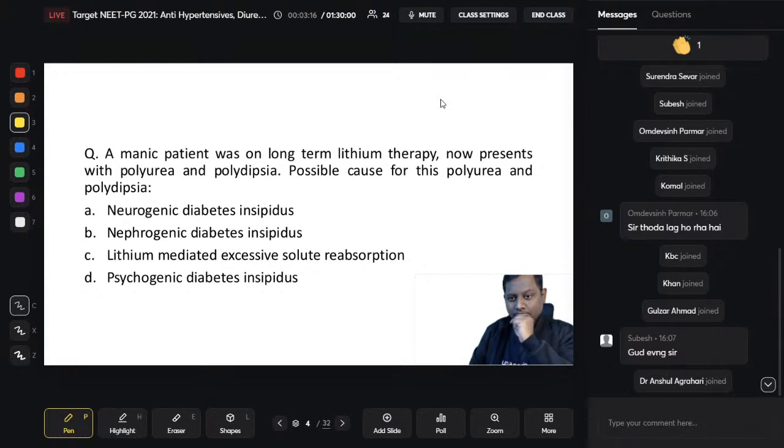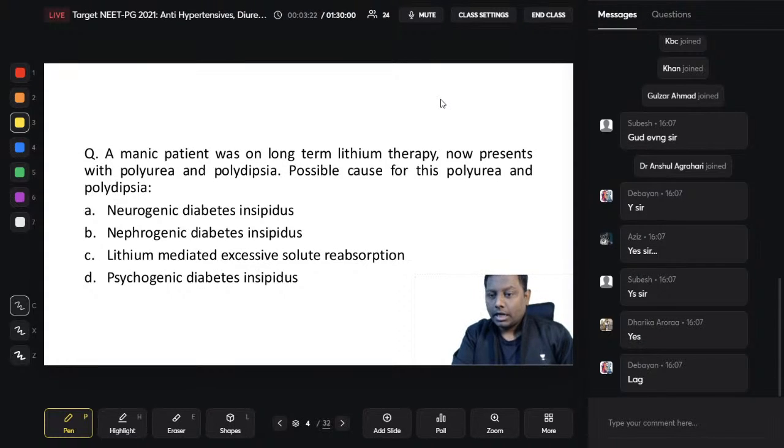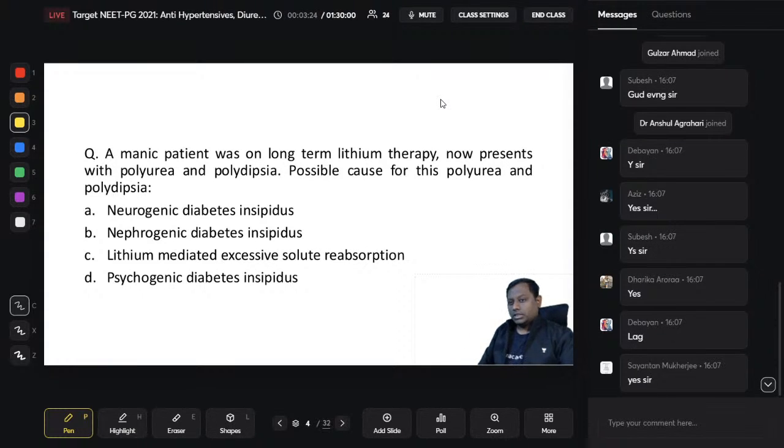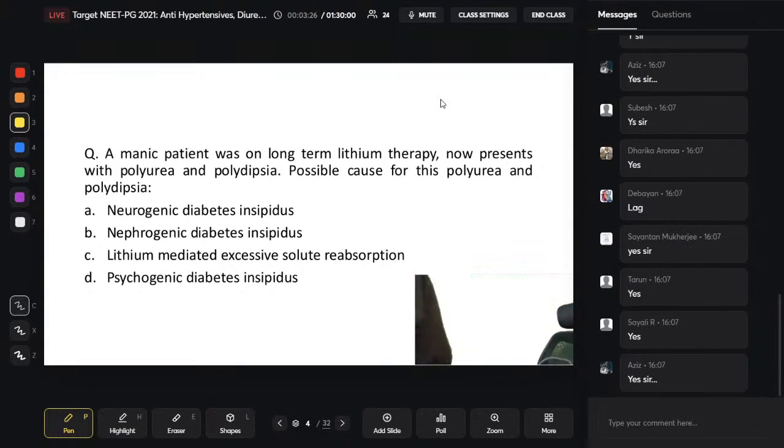Hi guys. Is there a lag? Is anyone else having a lagging problem? Okay, just give me a minute, I'll just fix it. Just give me a minute.